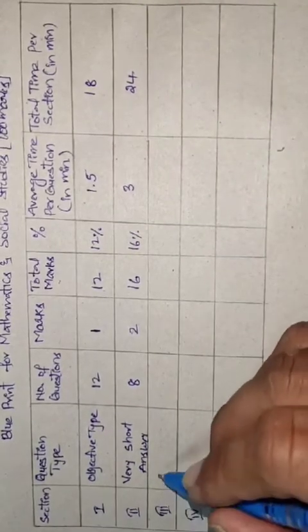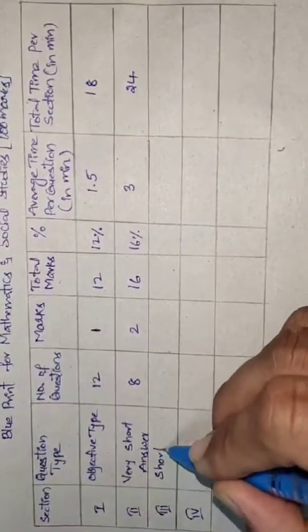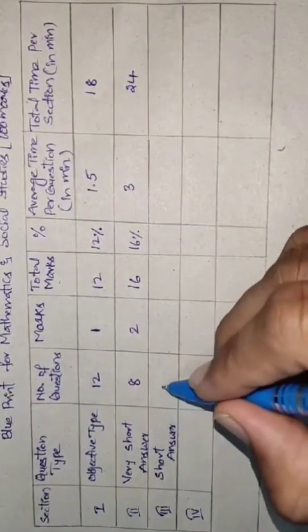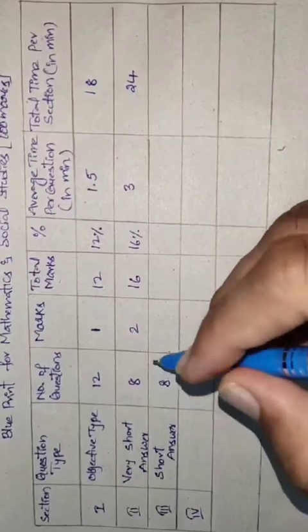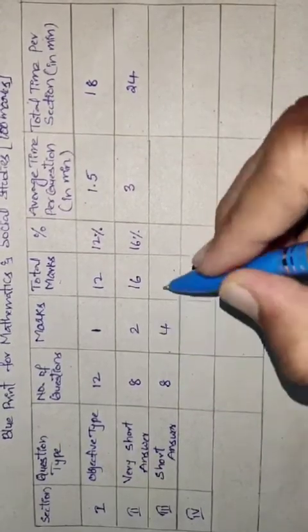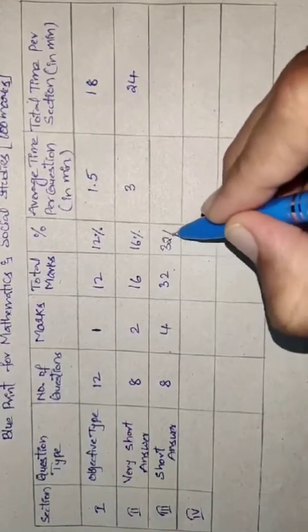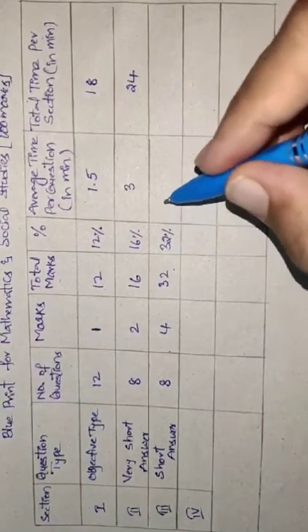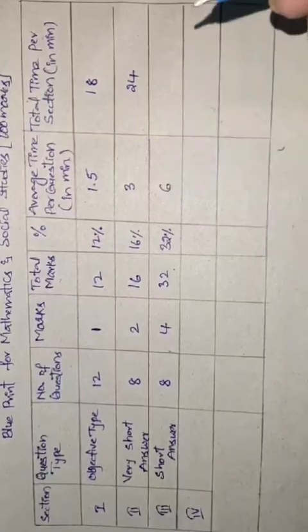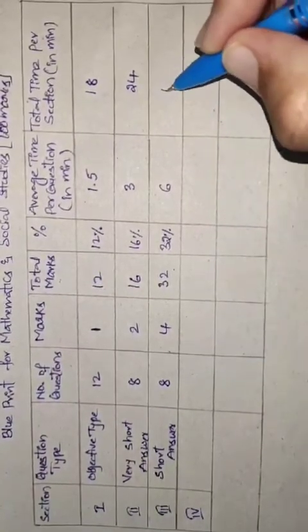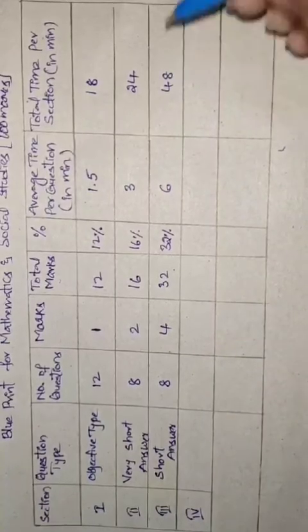Now in section 3 you will be having short answer type questions. The number of questions is 8, each question carries 4 marks, so the total is 32 marks, and the percentage for this section is 32%. For each question you have to take 6 minutes. With 8 questions in total, you have to complete this section in 48 minutes.